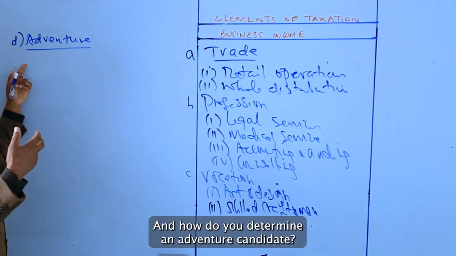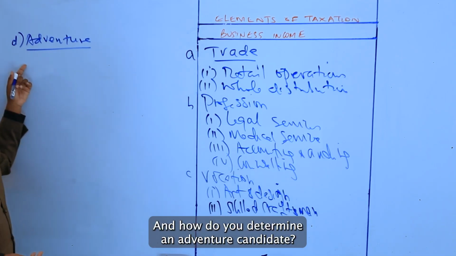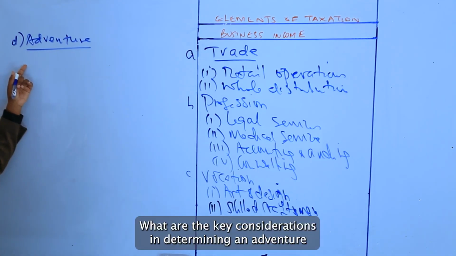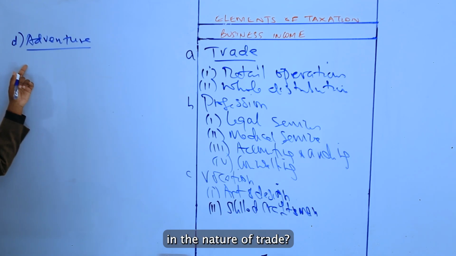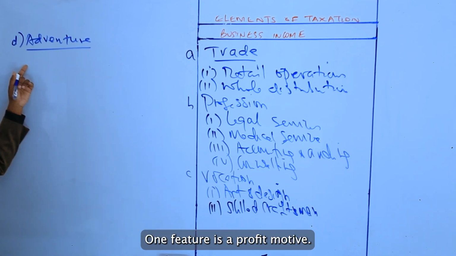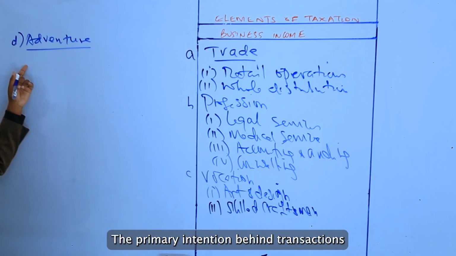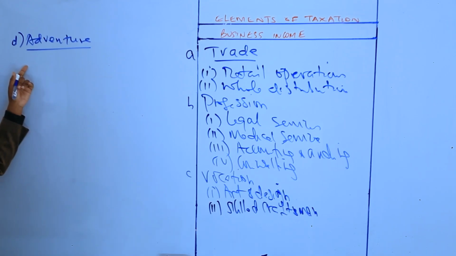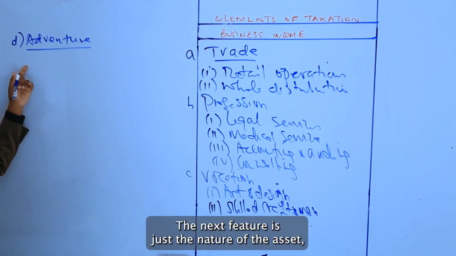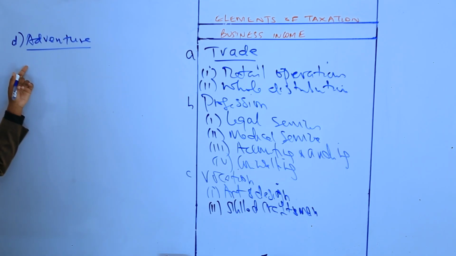And how do you determine an adventure, candidates? What are the key considerations in determining an adventure in the nature of trade? One feature is profit motive. The primary intention behind transactions is to make profit. The next feature is the nature of the asset.